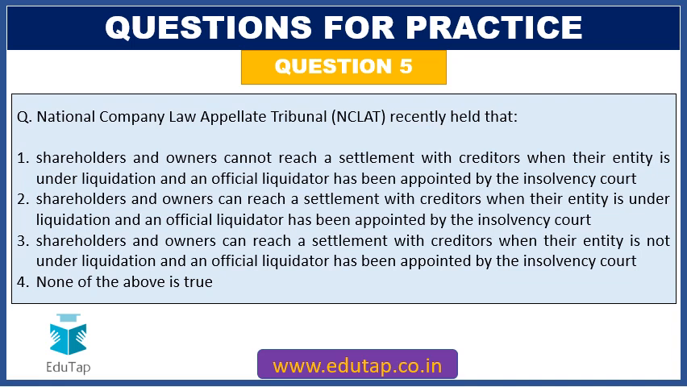Next question. The National Company Law Appellate Tribunal recently held that, options: shareholders and owners cannot reach a settlement with creditors when their entity is under liquidation and an official liquidator has been appointed by the insolvency court. Shareholders and owners can reach a settlement with creditors when their entity is under liquidation and an official liquidator has been appointed by the insolvency court. Shareholders and owners can reach a settlement with the creditors when their entity is not under liquidation and an official creditor has been appointed by the insolvency court. None of the above is true.